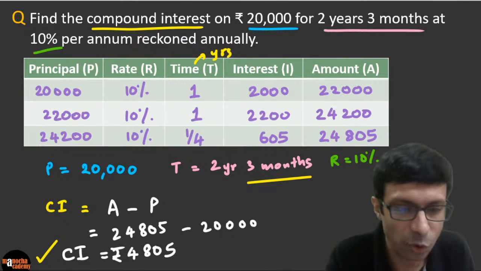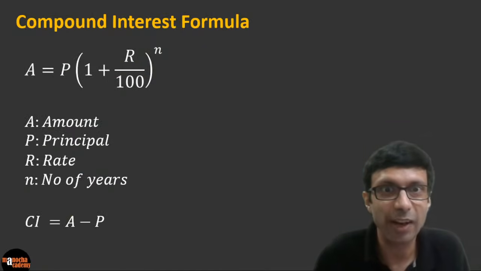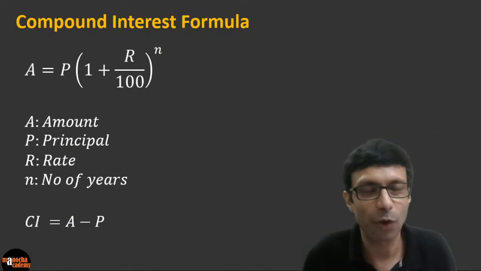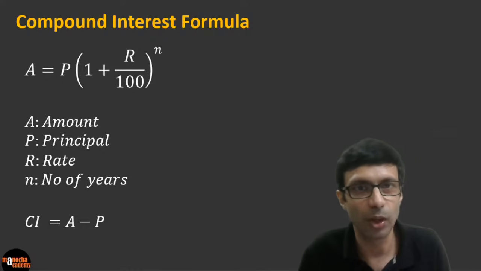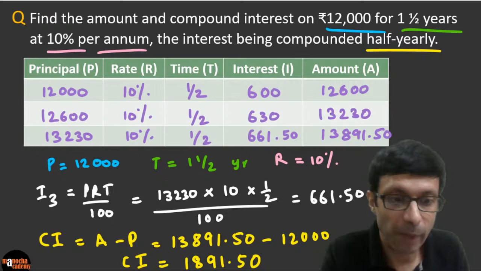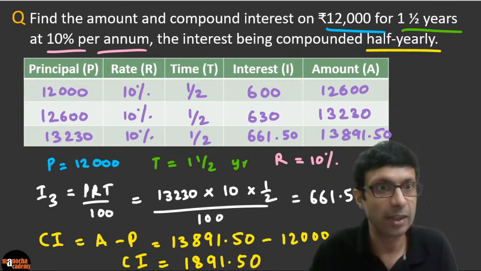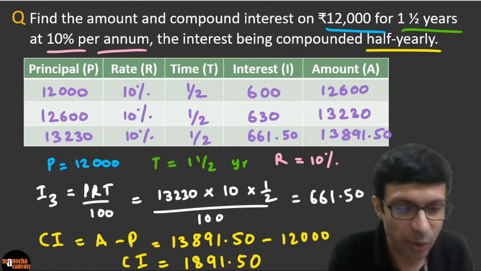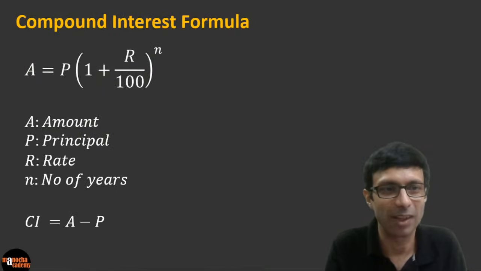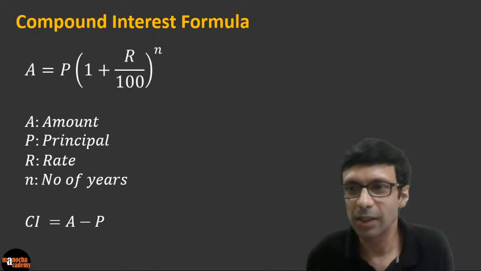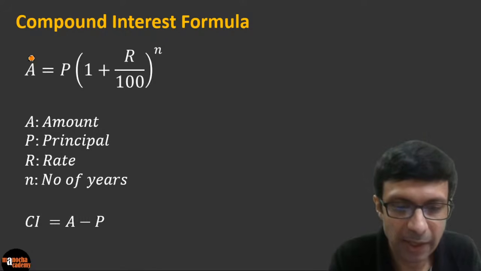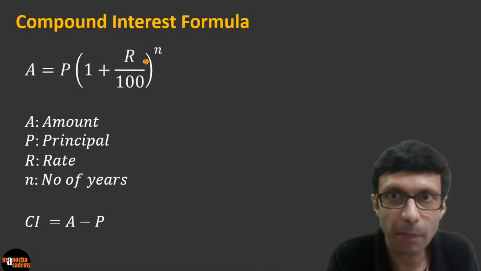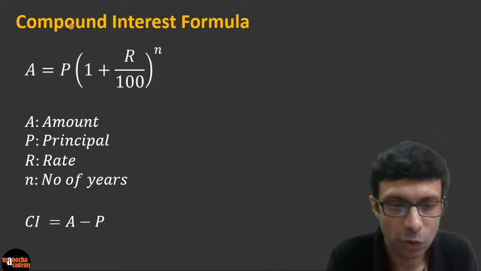If you're doing these type of questions, and let's say it's for many years, then there is another easy way to do it using the compound interest formula. So there's a magic formula, guys, that can directly give you the amount. So this table method, sometimes if they ask you to show the interest every year, then better you do this table method. But if they don't ask you for showing all the steps, you can directly apply this magic formula that we are going to discuss now. Okay. So what is the compound interest formula? It basically says the total amount is P multiplied by 1 plus R by 100 to the power N. So what is A?